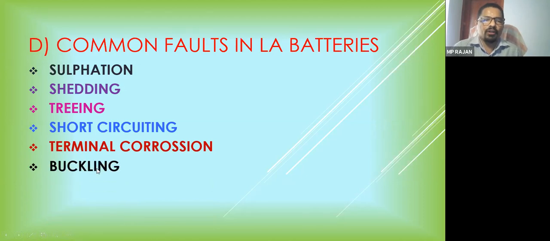And buckling. अगर आप चार्जिंग और डिस्चार्जिंग के रेट्स के ऊपर ओवर चार्जिंग और ओवर डिस्चार्जिंग करेंगे, temperature will be increased inside the battery, that will make the bending of the plate. So plate sometimes bend हो सकती है, that phenomenon is called buckling. Again that will press the separator, that will damage the separator, and again it may also cause the short circuit.